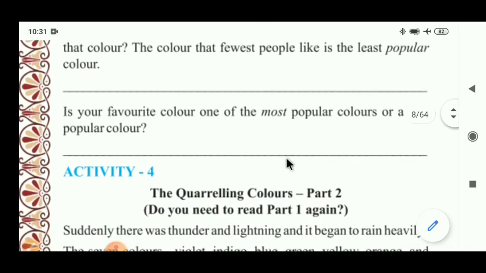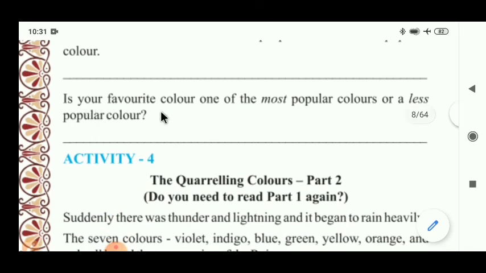Now, the next question is there. Is your favorite color one of the most popular colors or a less popular color? In activity two, you decided your favorite color and the most popular color. You have to write here for yourself whether your favorite color is a most popular color or a less popular color. The answer is for yourself.